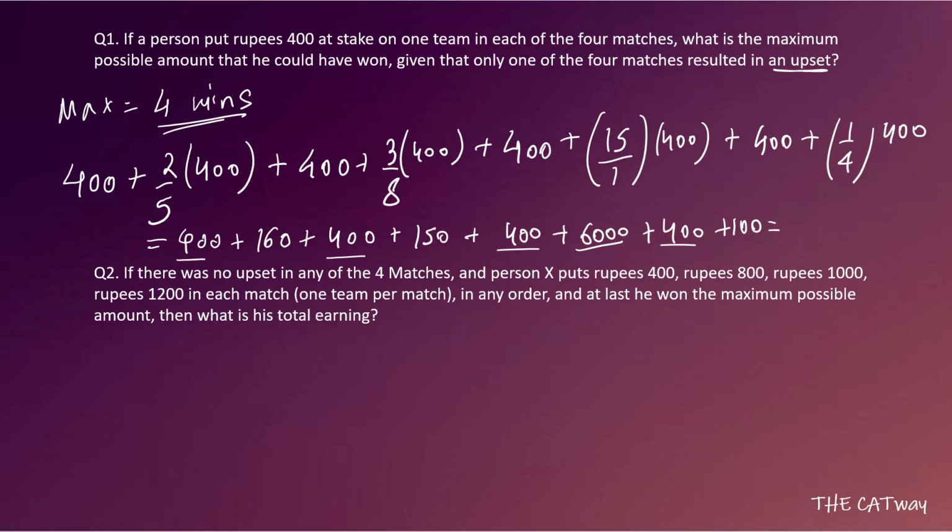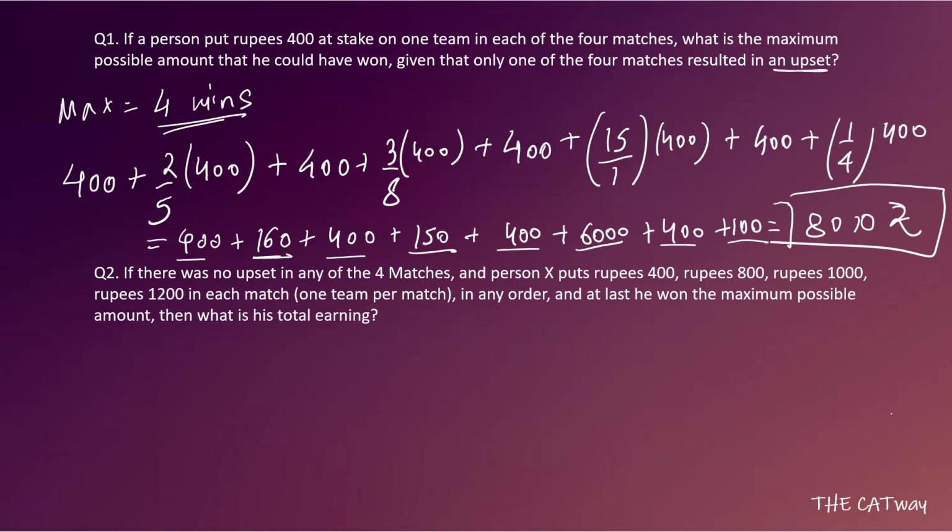1600 plus 6000 would give me 7600. After that he will get 7,700, 7,800, 7,900, 7,960 and 8,010 rupees. So this is the maximum amount that he can earn. Okay. Now let's move towards the second question. This is your answer for the first question.